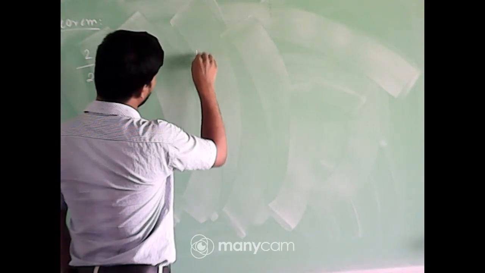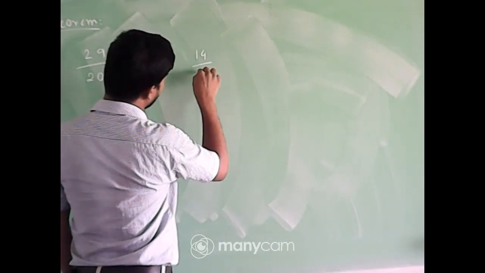So I am giving two examples: one is 29 by 20, and the other is 14 by 17. Both are rational numbers, so their decimal representation must be either terminating or recurring. We have to check which number will terminate and which will not terminate, meaning recurring.